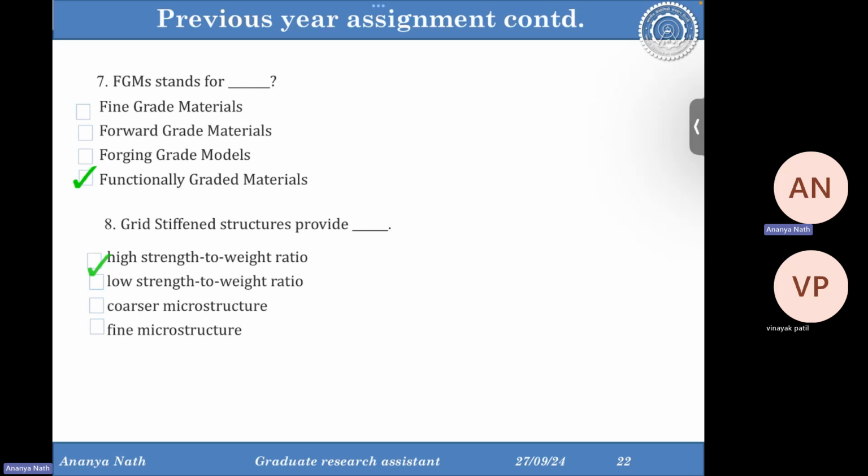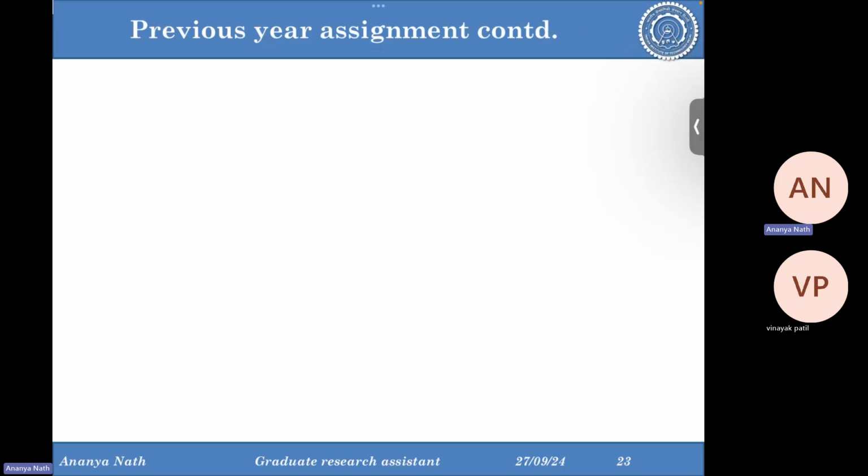Lattice structure basically decreases the density of the part because instead of filling a cube with 100% material, you are filling the cube with a particular lattice structure. So as you are decreasing the density of the part, you will decrease the weight of the part. But by using lattices, you can increase the load bearing capacity. So basically you increase the strength to weight ratio.